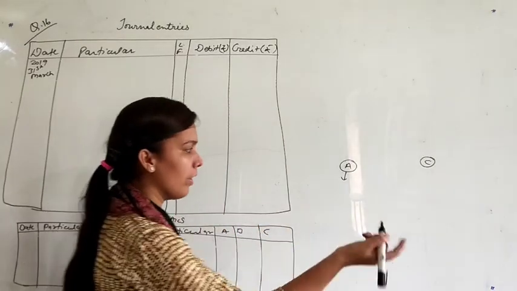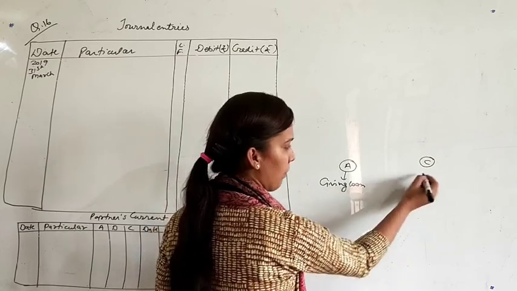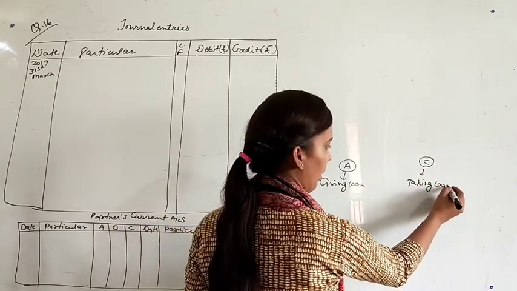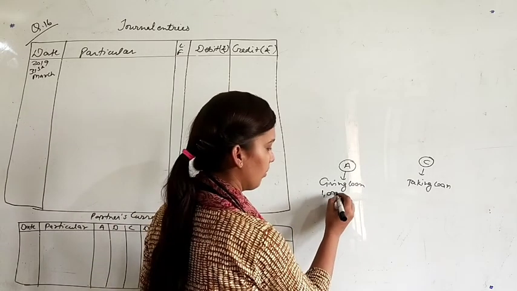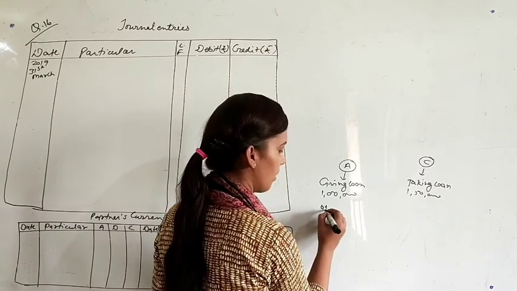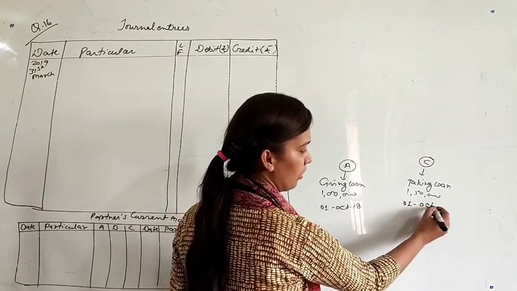A is giving a loan to the firm, but C is taking a loan. What is the amount of their loans? 1 lakh and 1,50,000. The date is 1st October 2018 for both.